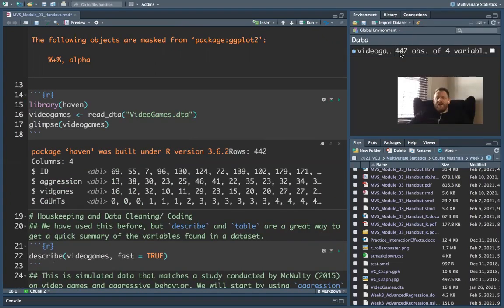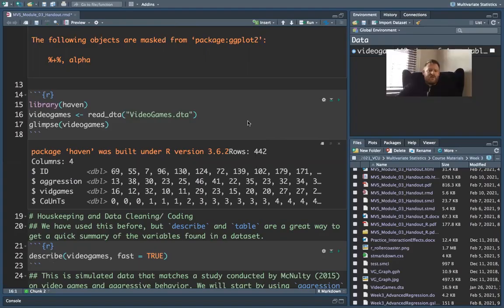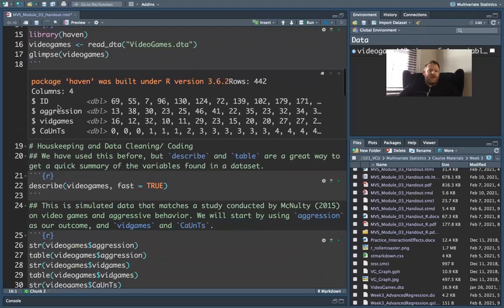So here up in my environment, I now have a data frame called videogames. It is 442 rows and 4 columns. So I've got 442 observations and 4 variables. I've got ID, aggression, videogames, and counts. ID is a general identifier variable. We're not going to use that one.